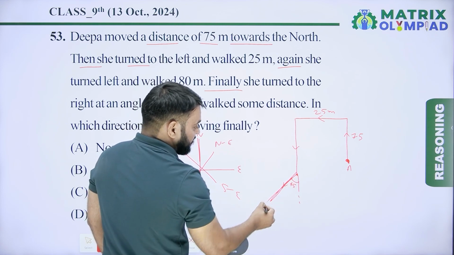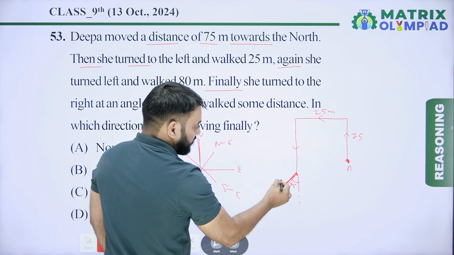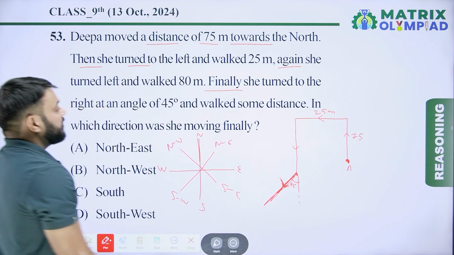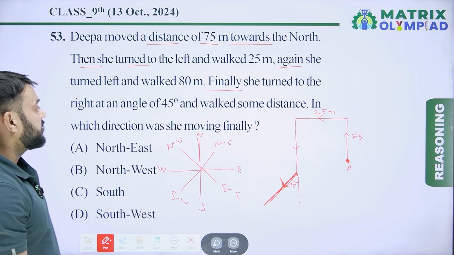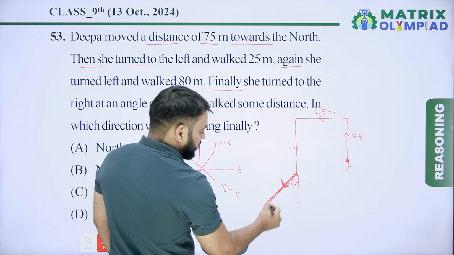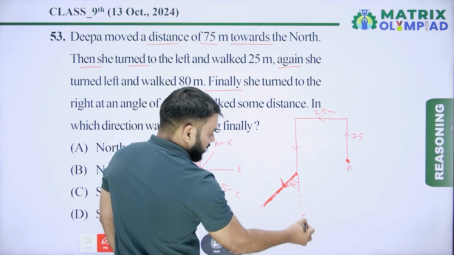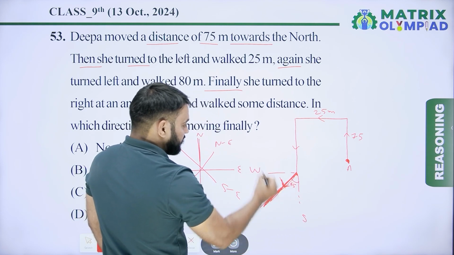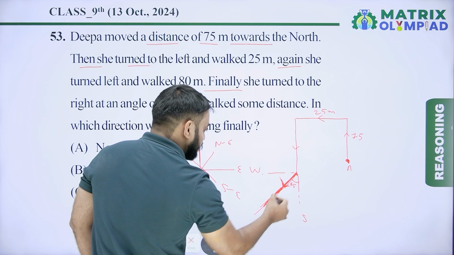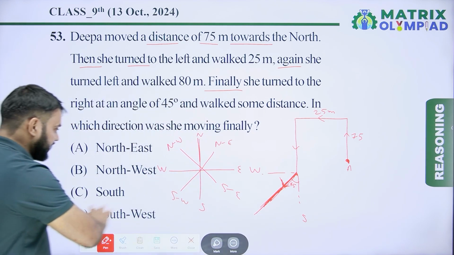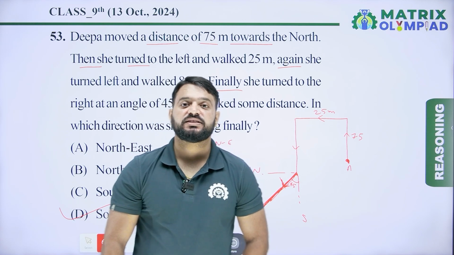So this is the final moving direction of Deepa. So now Deepa was moving in which direction? So Deepa was moving, this is the south and this is the west. So Deepa was moving southwest direction. So here option D is the correct answer of this question.